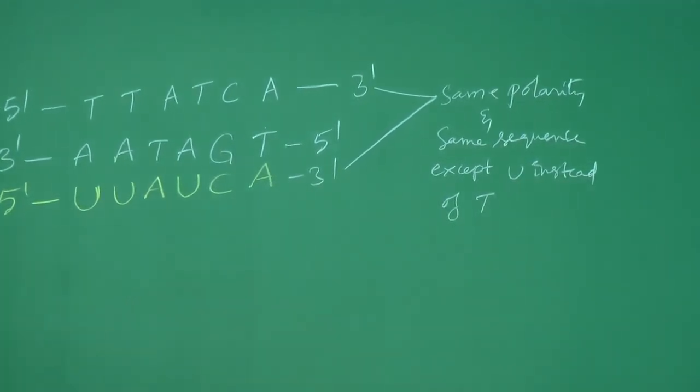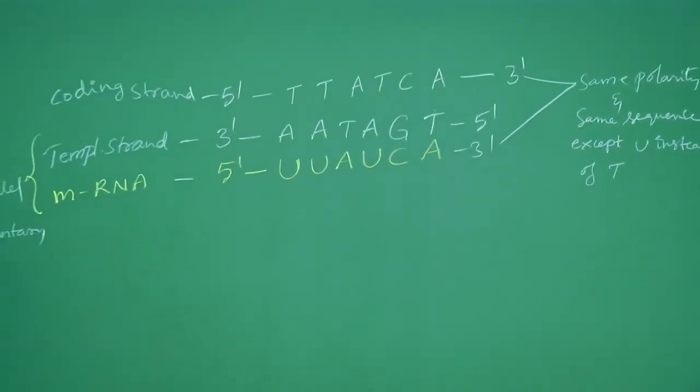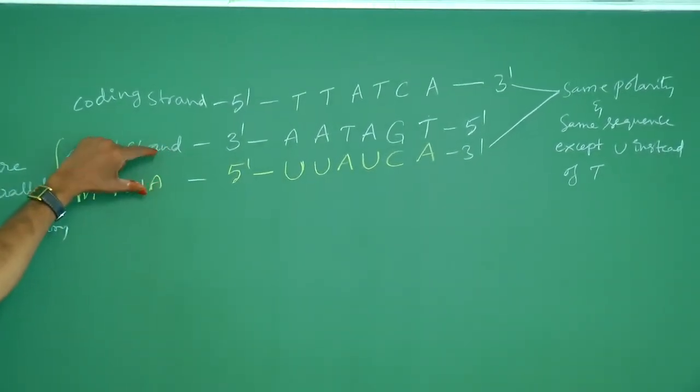That point you have to understand. Did you understand, my dear students? So first of all we have to know the relation between these two.